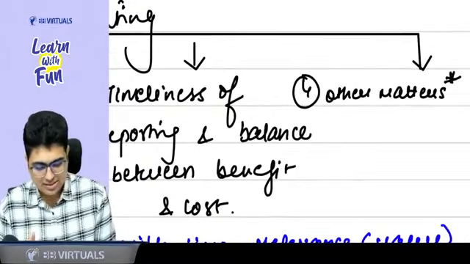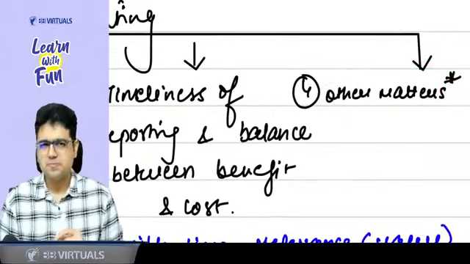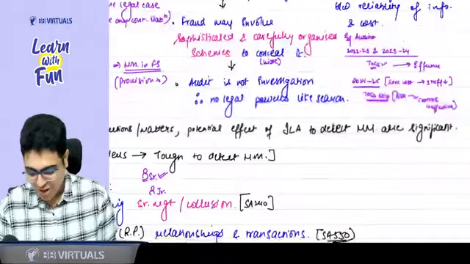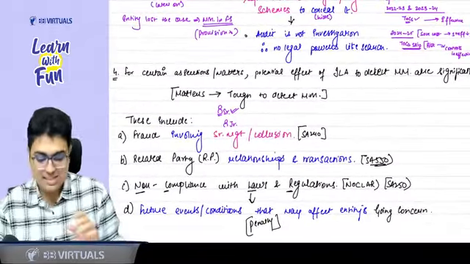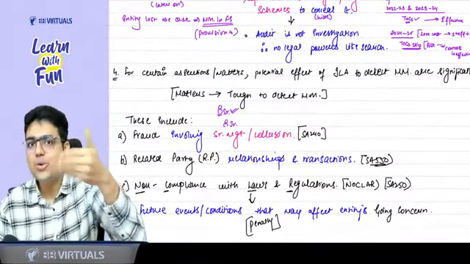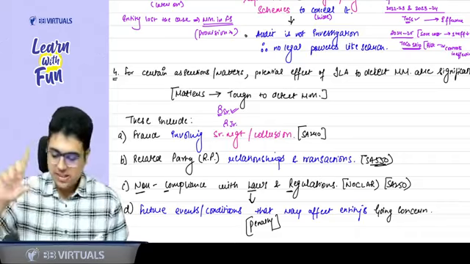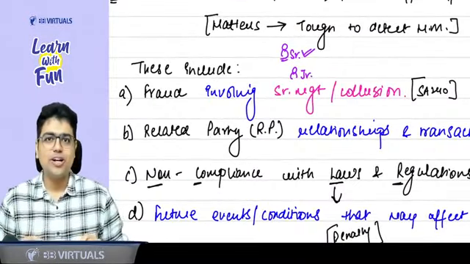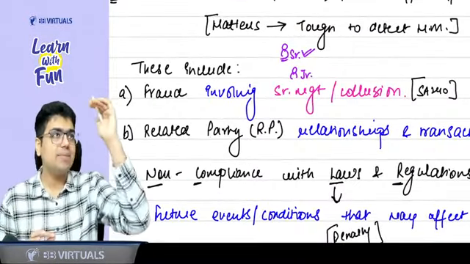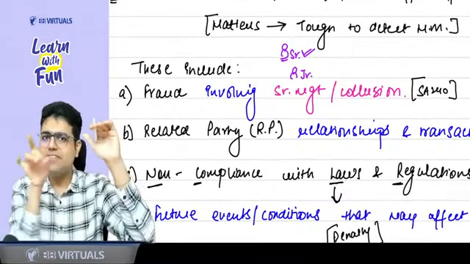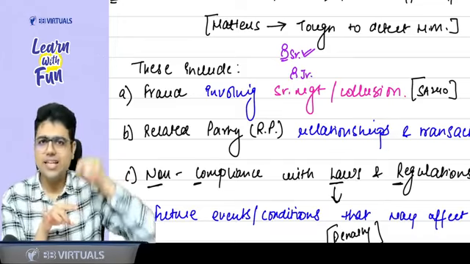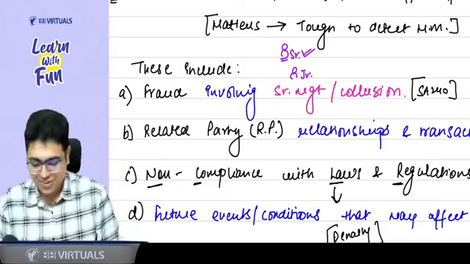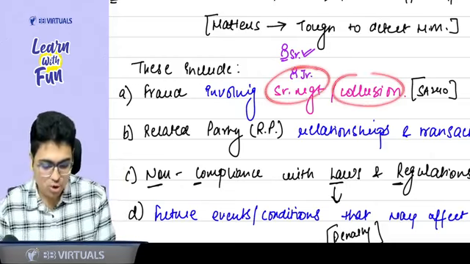And the last point is related to some other matters. This, I think, from concept point of view is little important. Sir, what are the other matters in which case it is very tough to detect a material misstatement? First matter, I think all of you know, that is fraud. Sir, which type of fraud? Junior people or senior management? Senior management. See, if an employee does a fraud, na, senior will catch it. But if a senior is doing a fraud, who will catch it? So fraud involving the senior management or collusion.